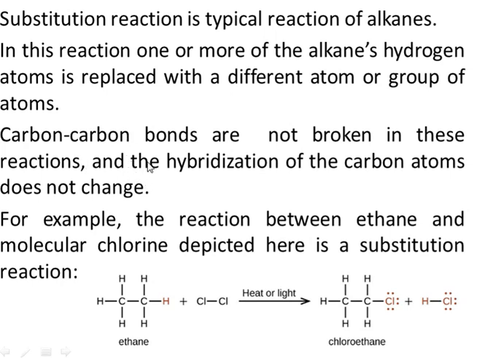The hybridization of the alkane and the product will be the same. So both will have sp3 hybridization, right? For example, here we have ethane. Ethane on reaction with chlorine in presence of heterolytic conditions will result in formation of chloroethane, like this.